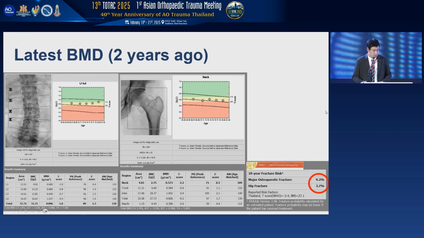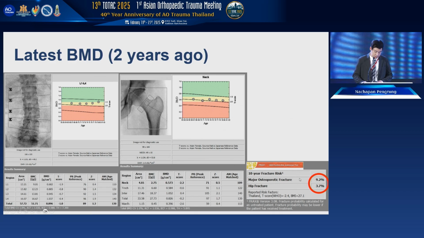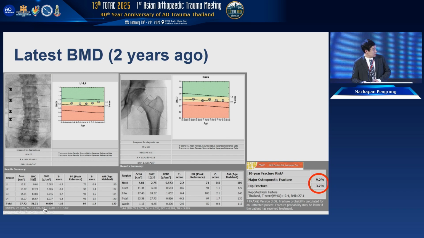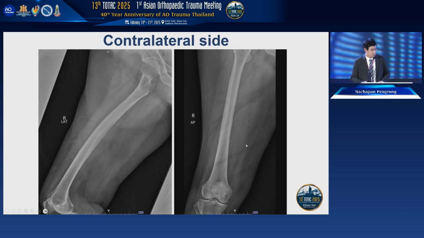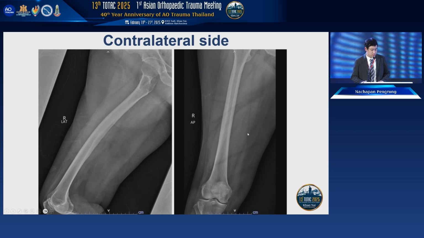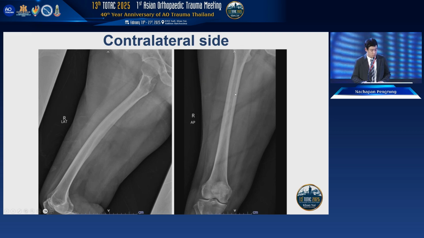And this is the latest BMD, about 2 years ago. The BMD of the spine and hip is quite good, I think. She was treated with alendronate by a gynecologist, I think due to an abnormal FRAX score. We checked the contralateral side and also found cortex thickening, with no pain and no broken cortex.